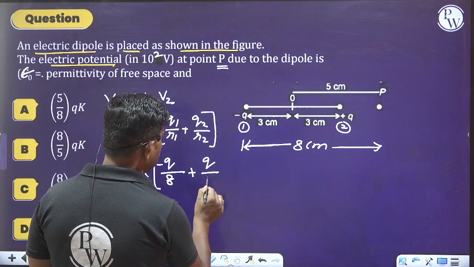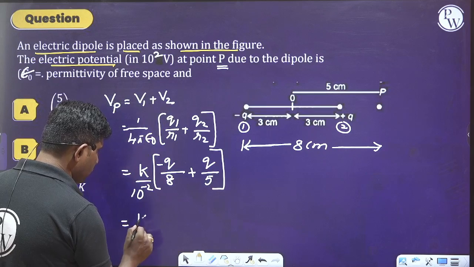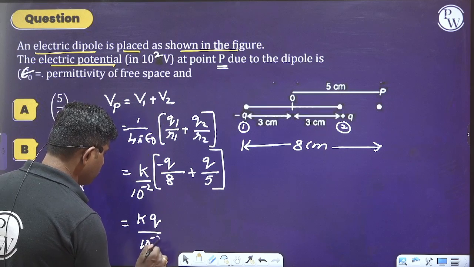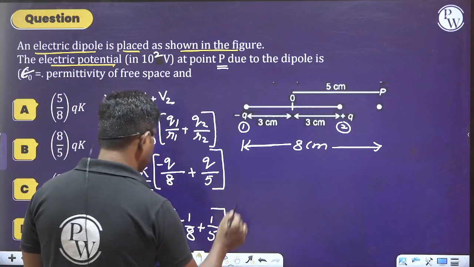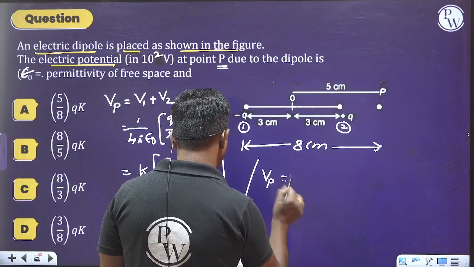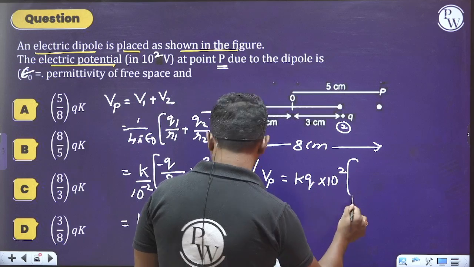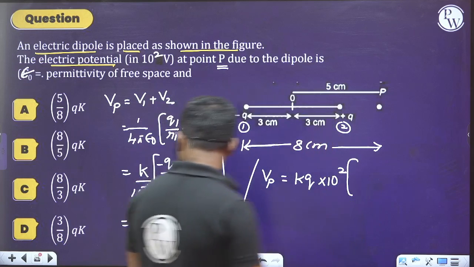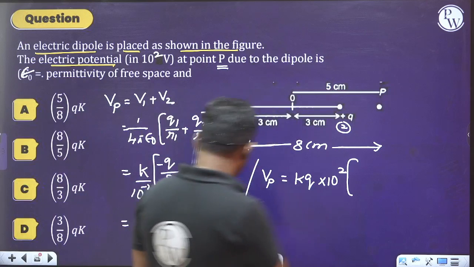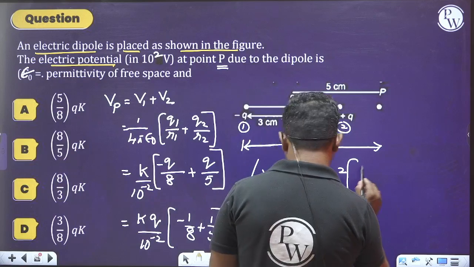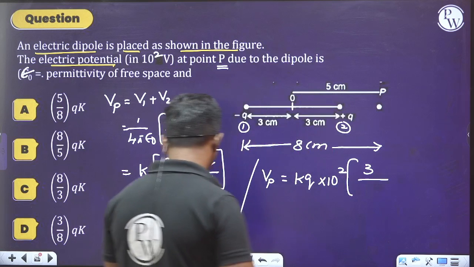Q divided by 5. So please do the simplification. You can say K into Q divided by 10 power minus 2 into minus 1 by 8 plus 1 by 5. Whenever we do the simplification, the potential at the point P becomes equal to K into Q into 10 power 2 into, take the LCM of this. So how much are you getting? 5 minus 5 plus 8, minus 5 plus 8 is nothing but 3 divided by 32, something I am getting here.